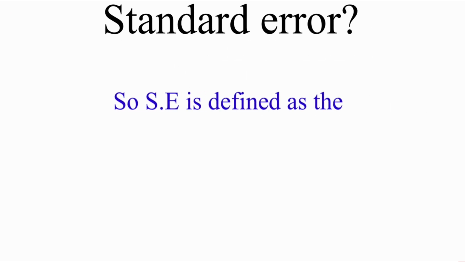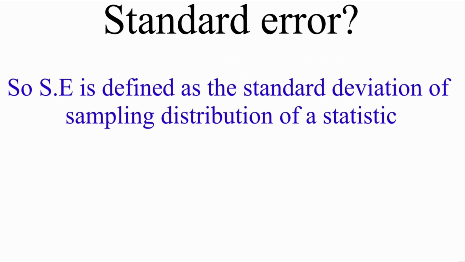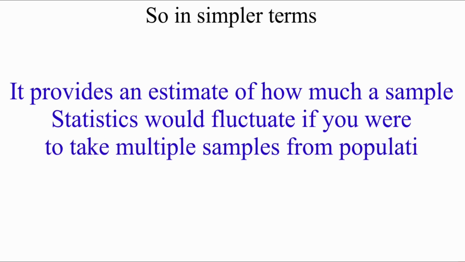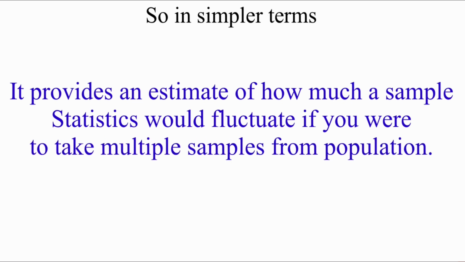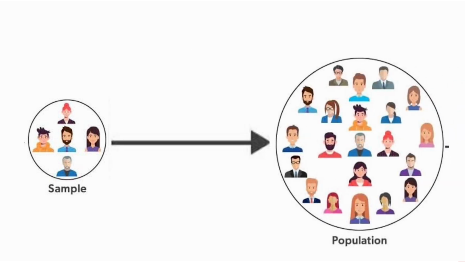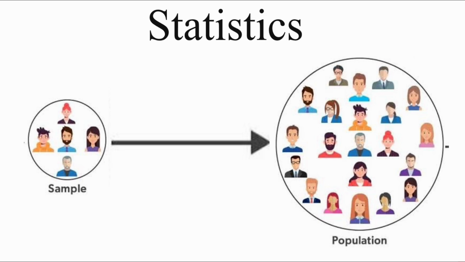So, standard error is defined as the standard deviation of the sampling distribution of a statistic. A statistic can be mean, variance, or correlation. In simpler terms, it provides an estimate of how much a sample statistic would fluctuate if you were to take multiple samples from the same population. Basically, it measures the accuracy with which a sample represents a population by evaluating the variability or dispersion of a sampling statistic. Like we have used a term here, it is basically the standard deviation of a sampling distribution.